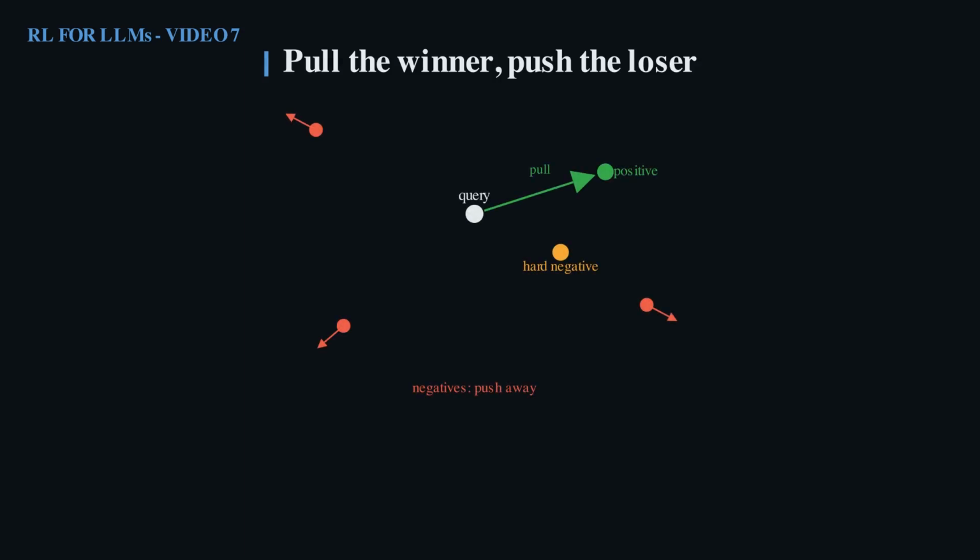Geometrically, here is what DPO does. It is contrastive. It pulls probability toward the chosen answer and pushes it away from the rejected ones. The amber point is a hard negative, a rejected answer that is close to the chosen one, which is where most of the useful learning signal actually comes from.